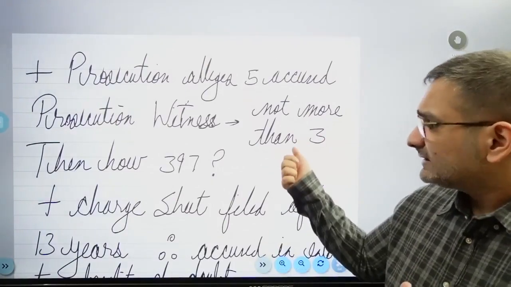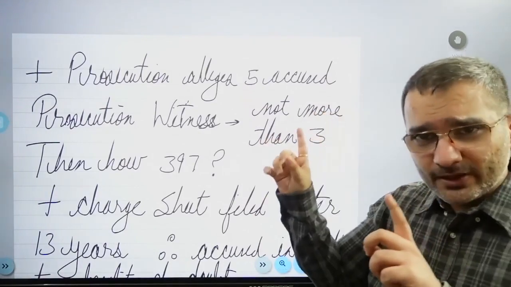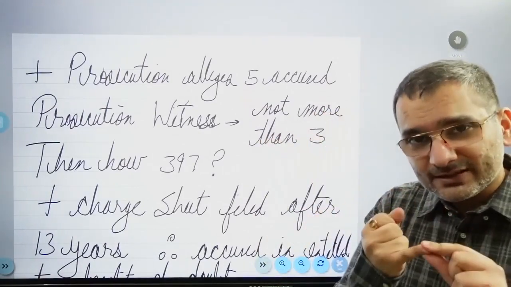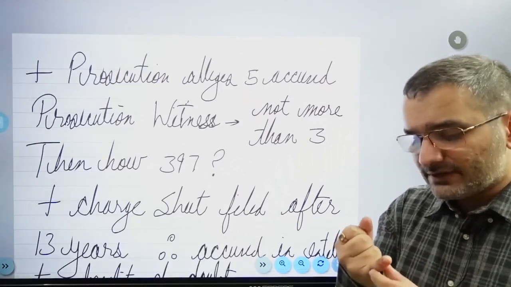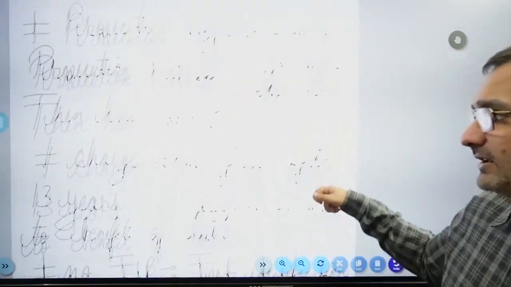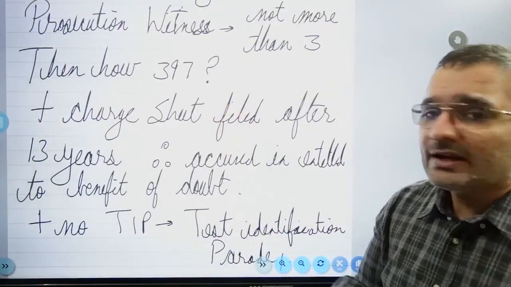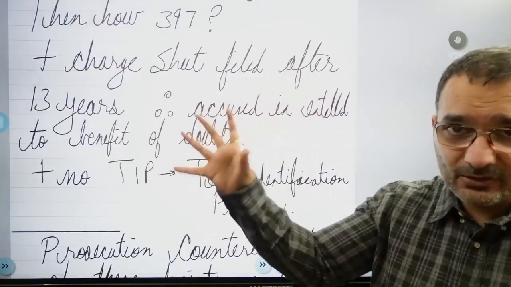So they are saying that there were no 5 people, but the main point is that they didn't use a dangerous weapon as is the mandate of 397, and they didn't commit any grievous hurt, etc. All right. So their main point is then how 397, and plus the charge sheet was filed after 13 years, so this is a lot of time.